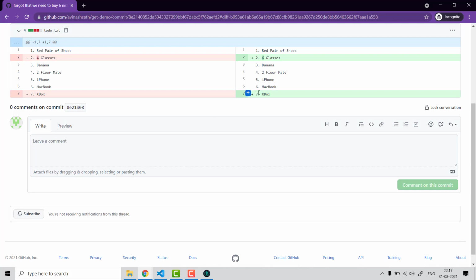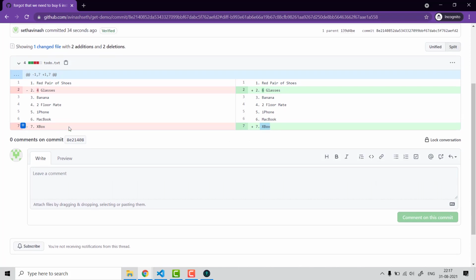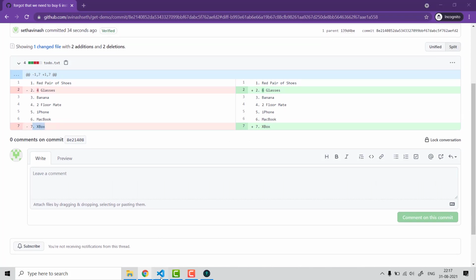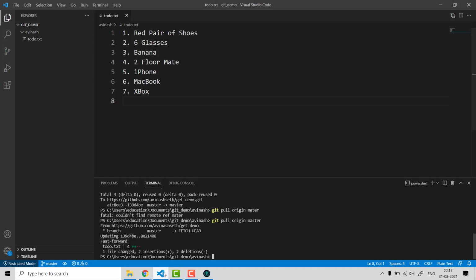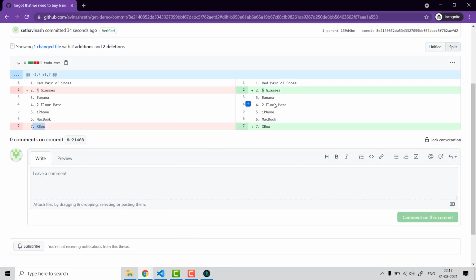So you can see Xbox is here. I don't know why we are getting this here, removing and including Xbox. I think there is some bug with GitHub, but you can see there is quite a good way of representing what was removed and what was added.